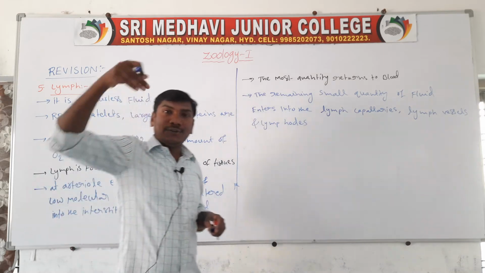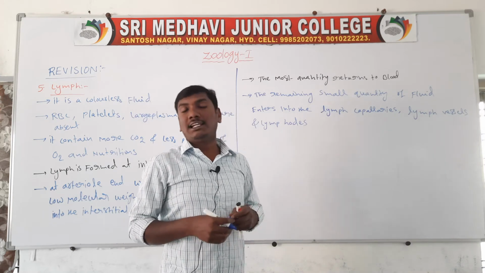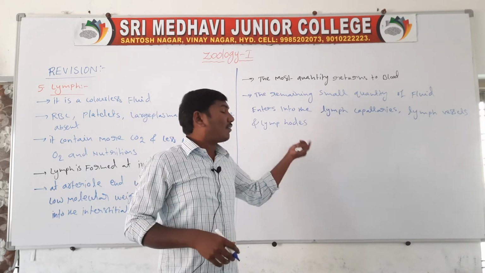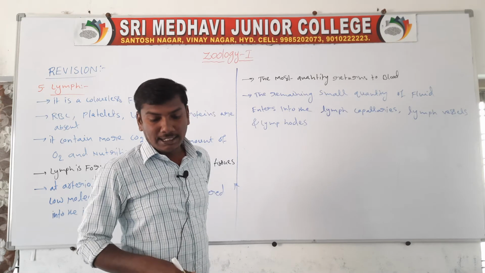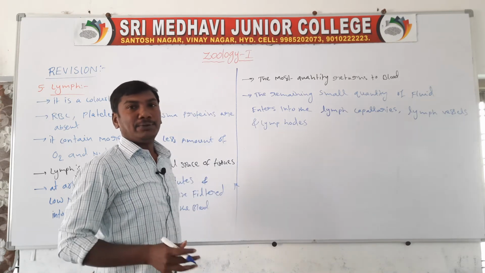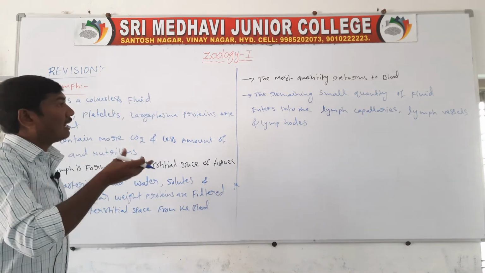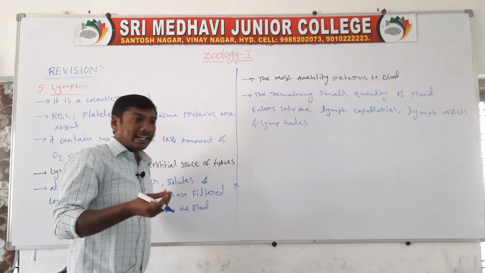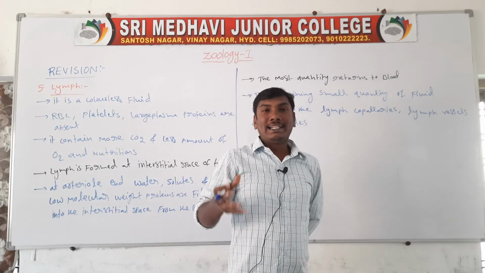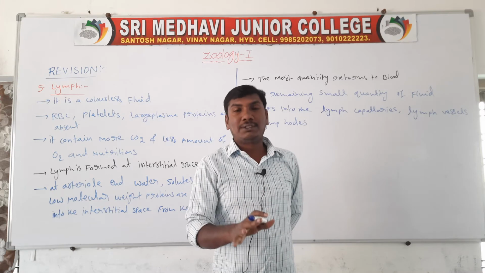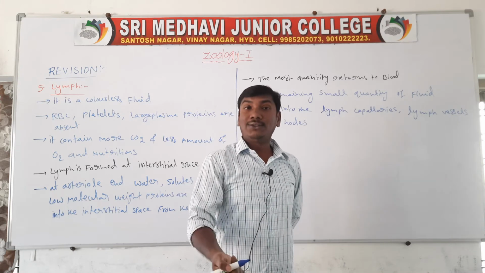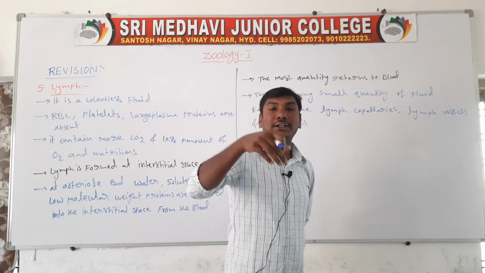Once the fluid enters into the lymph capillaries, lymph vessels and lymph nodes, it is called lymph. Lymph is a colorless fluid. RBCs, platelets and large plasma proteins are absent. It contains more CO2 and less O2 and nutrients.